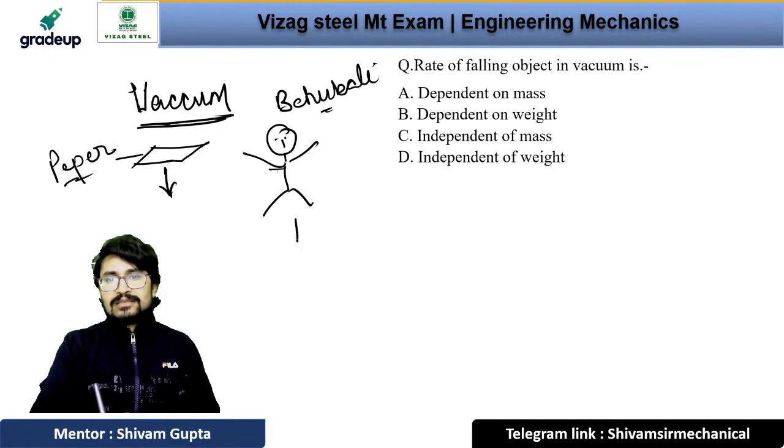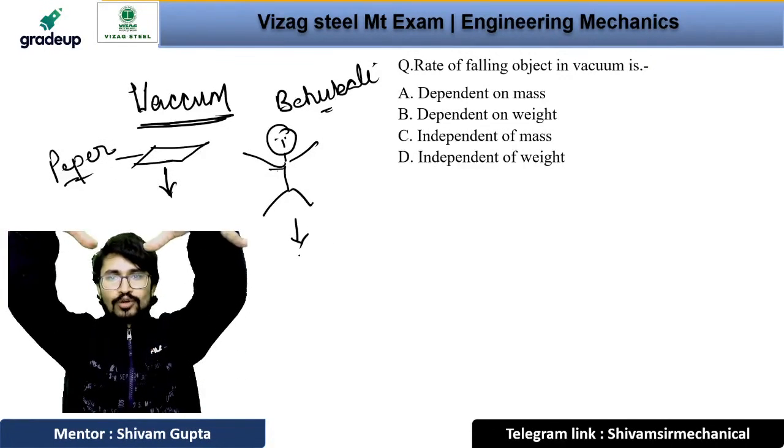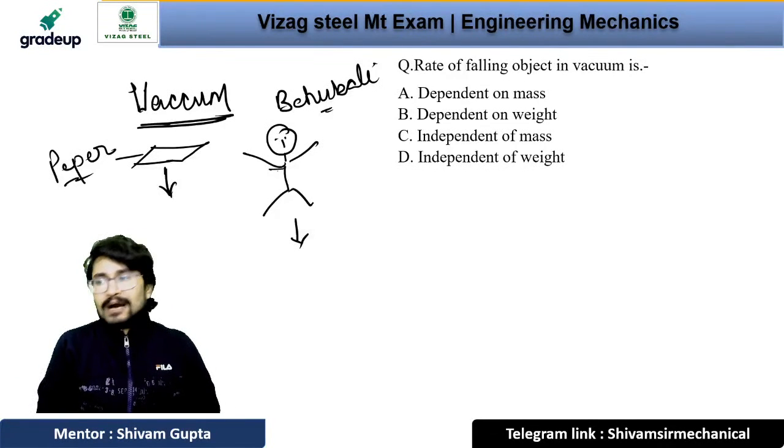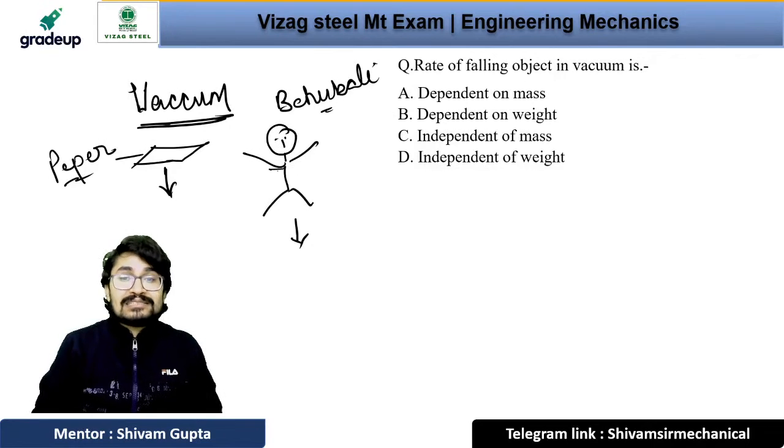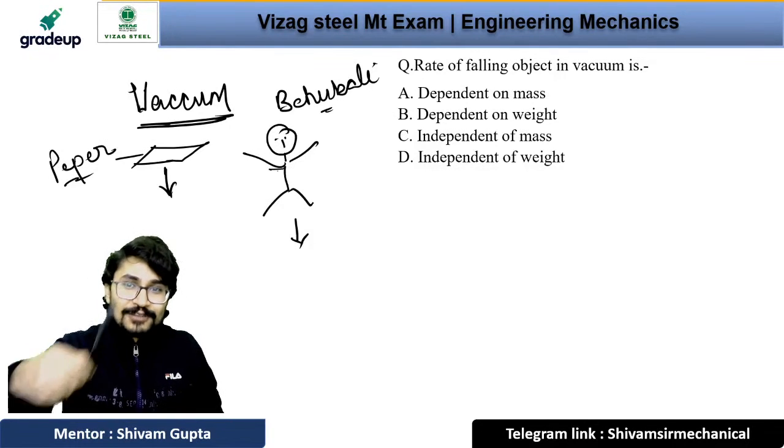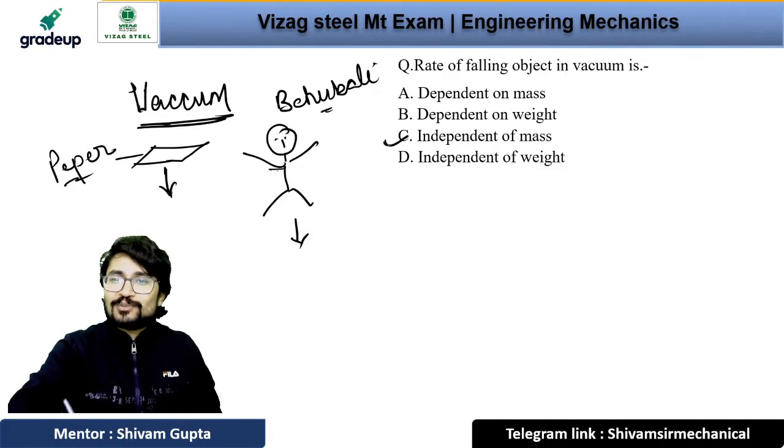दोनों को अगर नीचे की तरफ ड्रॉप किया, ऐसे छोड़ दिया, तो who will come fast? Who will come fast? Nobody. They will come at the same time. That is the phenomena of the falling in the vacuum, right?